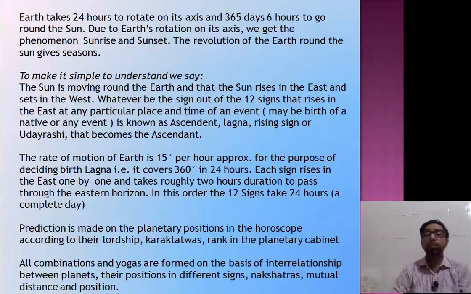Prediction is made on the planetary position in the horoscope, according to their lordship and Karaktattvas rank in the planetary cabinet. All combinations and yugas are formed on the basis of interrelationship between planets, their positions in different signs, nakshatras, mutual distance and position. With this, I end the first lecture of predictive astrology.